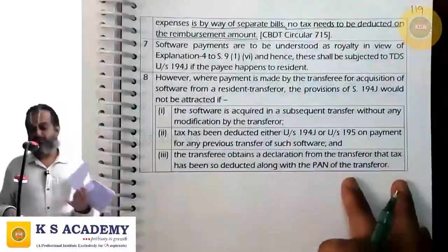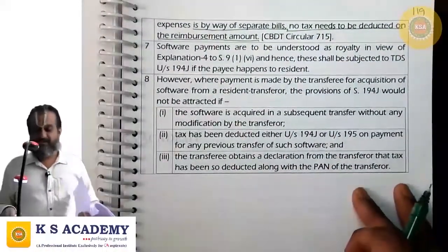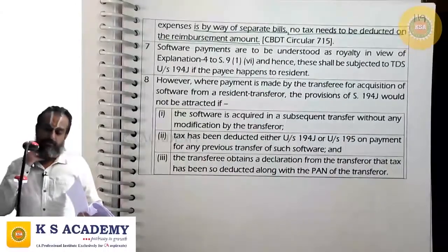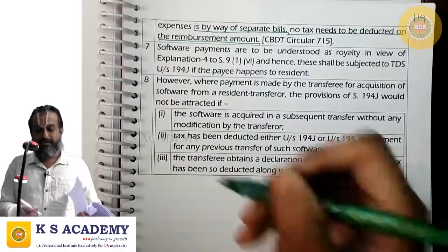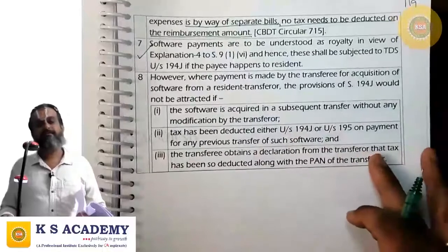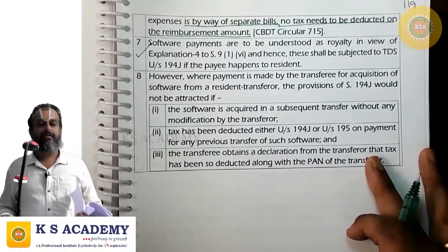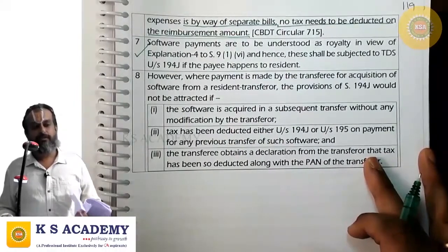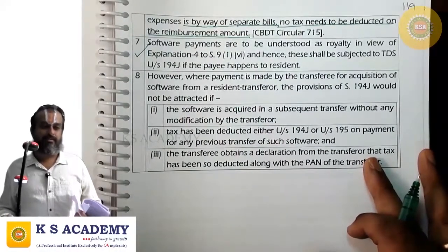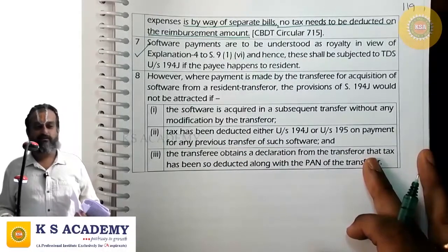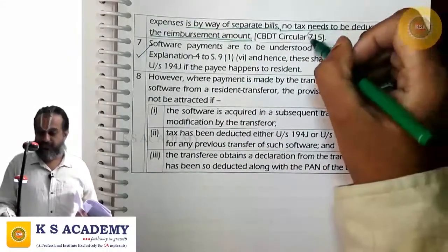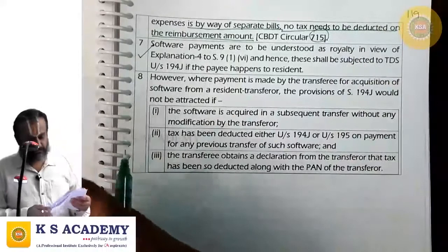Correct? So it's highly technical here. It all depends on how you prepare the bill. If you prepare a separate bill for reimbursement, then there is no TDS. If you prepare one single bill in which you raise the amount to be paid for the services as well as the reimbursement, then on the entire amount tax should be deducted at source. This is what the CBDT circular clarifies.